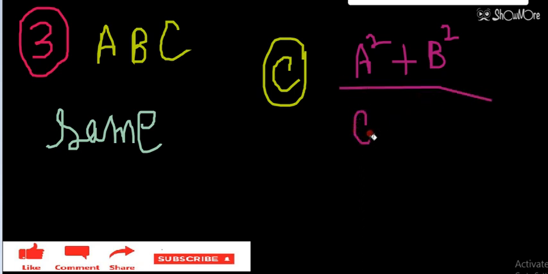So this is option C: A square plus B square divided by C cube plus A cube.